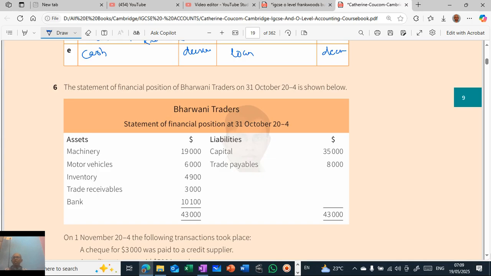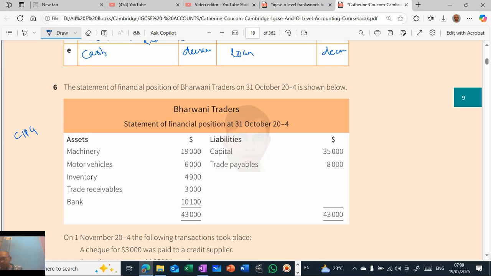The financial statement of Bhavani Traders is given below. In the statement of financial position, they have given assets and liabilities. Here, the assets are given on this side and liabilities on this side. Whereas in the previous problem, chapter 1P4, I wrote liabilities this side and assets this side.